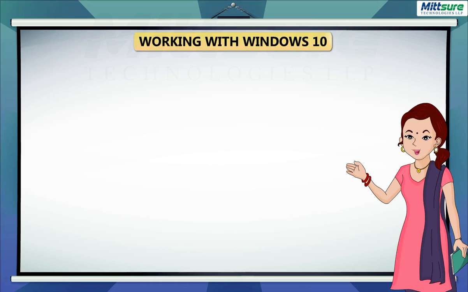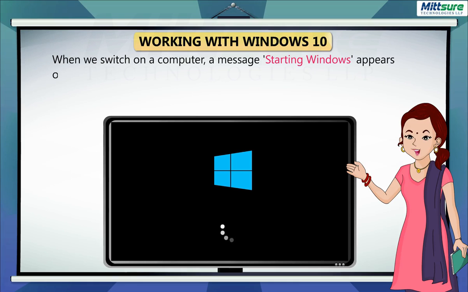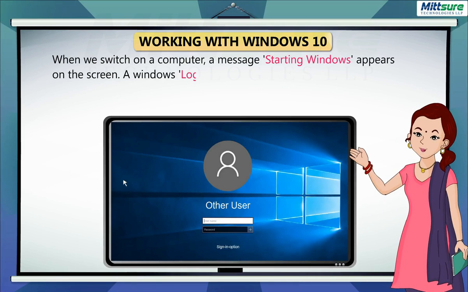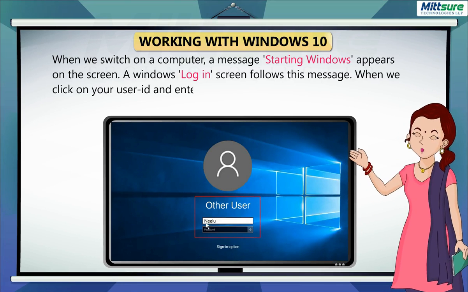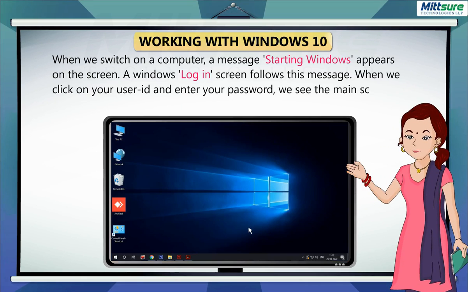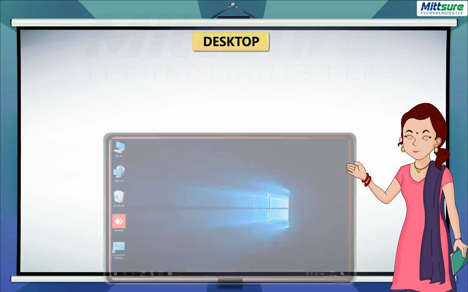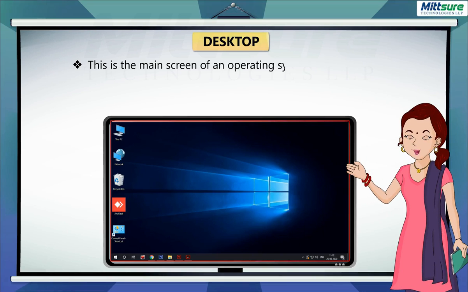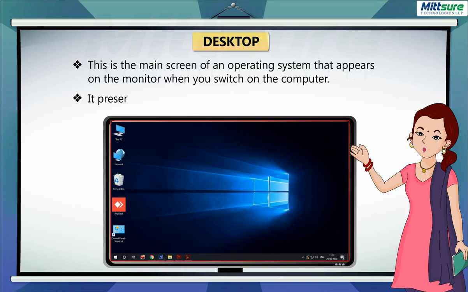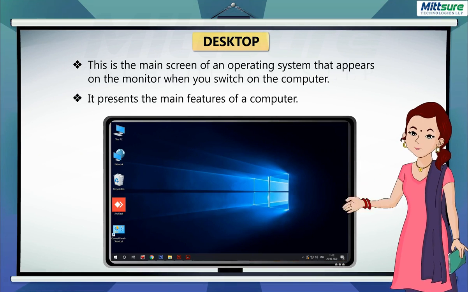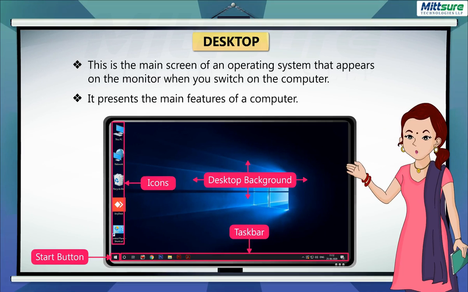Working with Windows 10. When we switch on a computer, a message, Starting Windows, appears on the screen. A Windows login screen follows this message. When we click on our user ID and enter our password, we see the main screen of Windows called Desktop. Desktop. This is the main screen of an operating system that appears on the monitor when you switch on the computer. It presents the main features of a computer: Start button, taskbar, icons, desktop background.